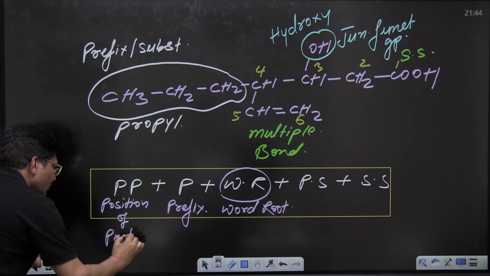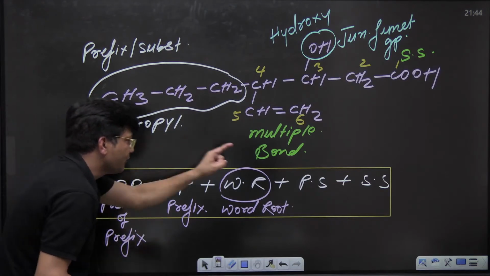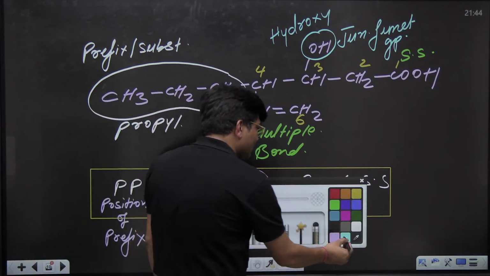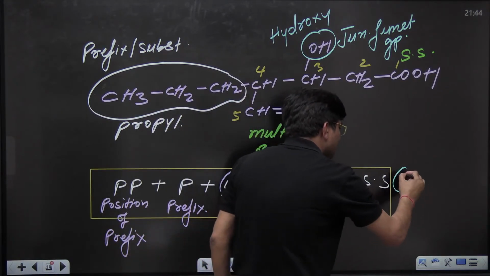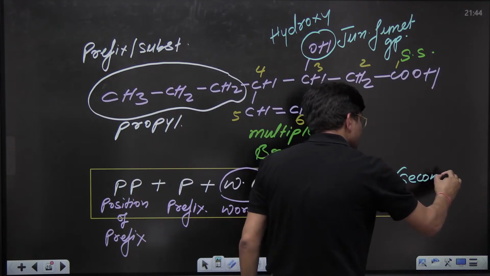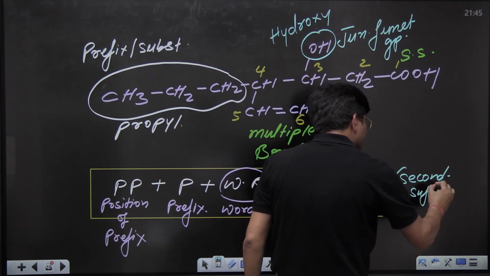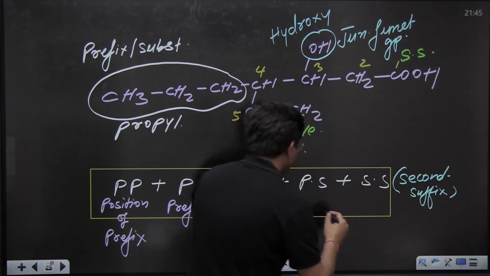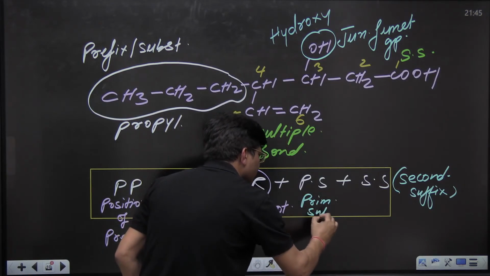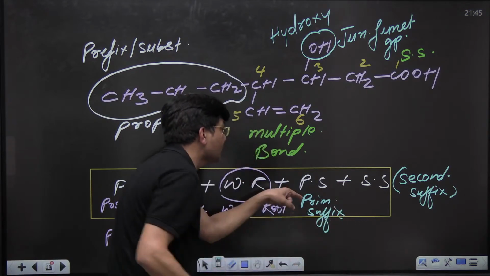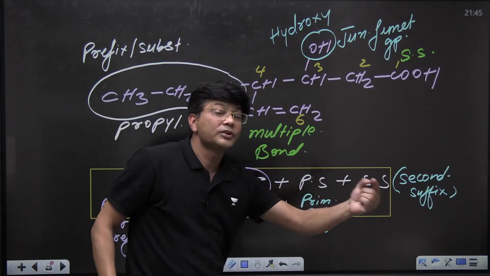Kids, could you understand it? Now if I talk about here, at this point there are 2 types of suffix. This is known as secondary suffix, kids, and this is primary suffix. Now, who are going to be the primary suffix and who are going to be the secondary suffix?